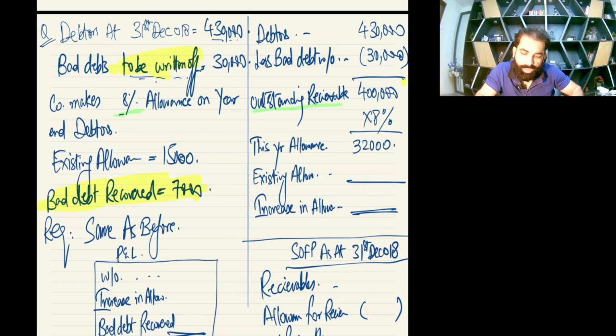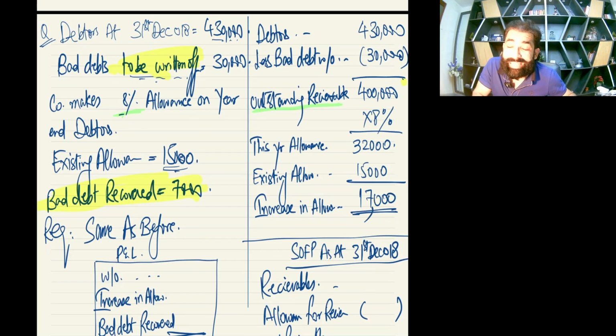It's 32,000 this year allowance. And tell me, is it a new business or existing? Yes, it's an old business. So existing allowance means last year allowance is 15. So from 15 to 32, 15,000 was last year allowance. This year we need 32. So yes, there is an increase in allowance of 17,000. Okay, now requirement is same as before.